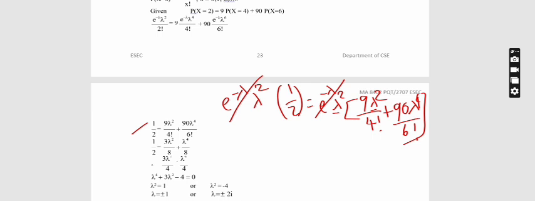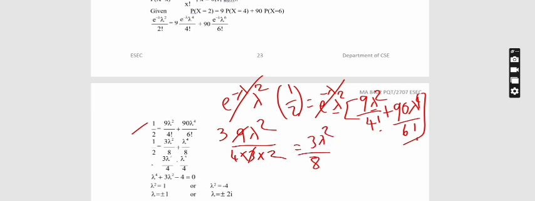So in this, 4 factorial can be written as 4 times 3 times 2, 9 lambda square. So the 3 times can cancel out each other. So it will be 3 lambda square by 4 times 2 is 8. So that is 3 lambda square by 8.